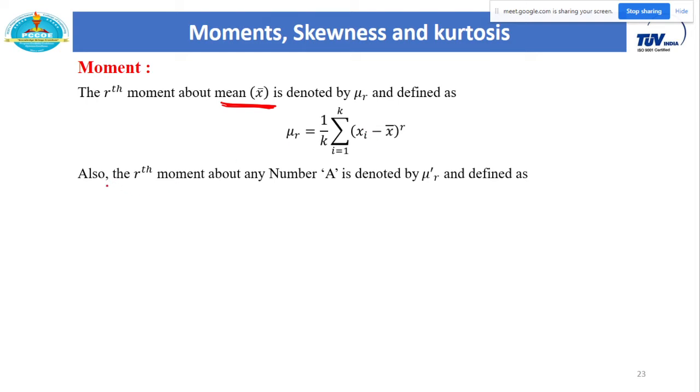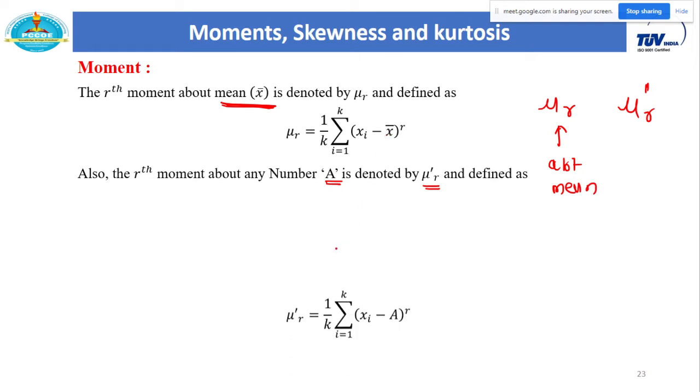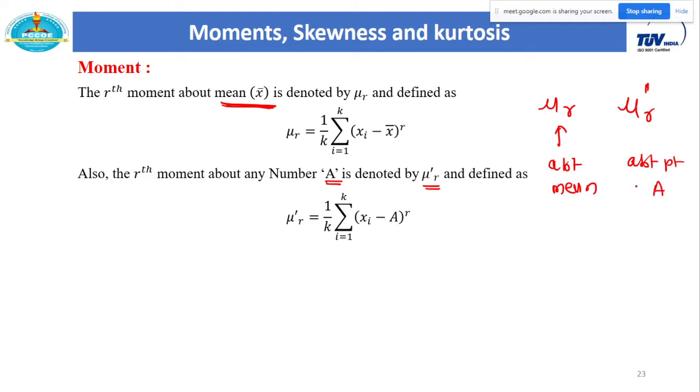Next is the rth moment about any number, that is, a number other than the mean. Of any random number, say capital A, it is denoted by mu dash r. So first of all, please understand the difference between mu r and mu dash r. mu r is the moment about the mean, so minus x bar is there, and mu dash r is a moment about a point, capital A. Here you have to subtract capital A from each observation. Otherwise, the definitions are similar.